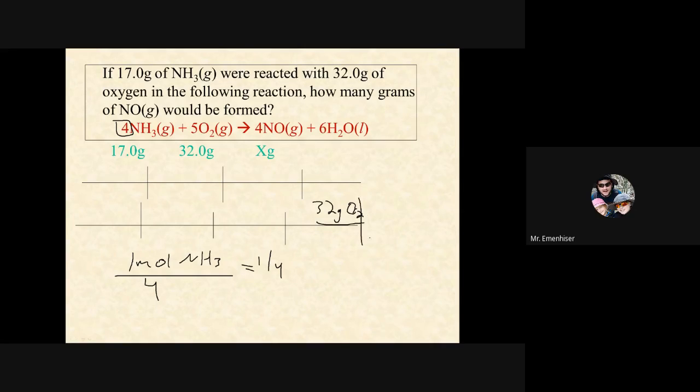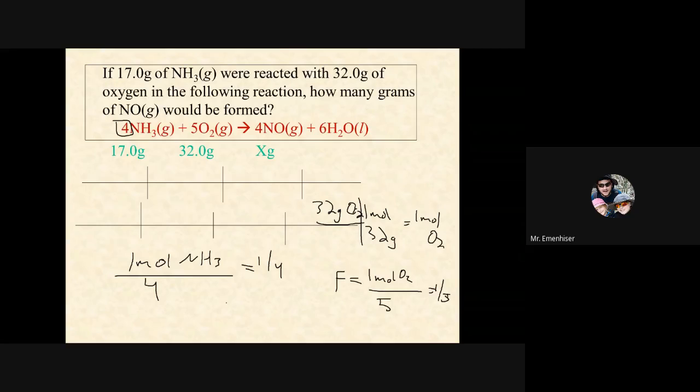Now let's try our factor for oxygen, 32 grams of O2. That's nice of them. That's the molar mass of O2, so 32 grams is 1 mole. So that's also 1 mole of O2. Let's do our factor. What's the factor for O2? We have 1 mole of O2 divided by its coefficient, which is 5. So that's 1/5. So it looks like oxygen is going to be limiting.